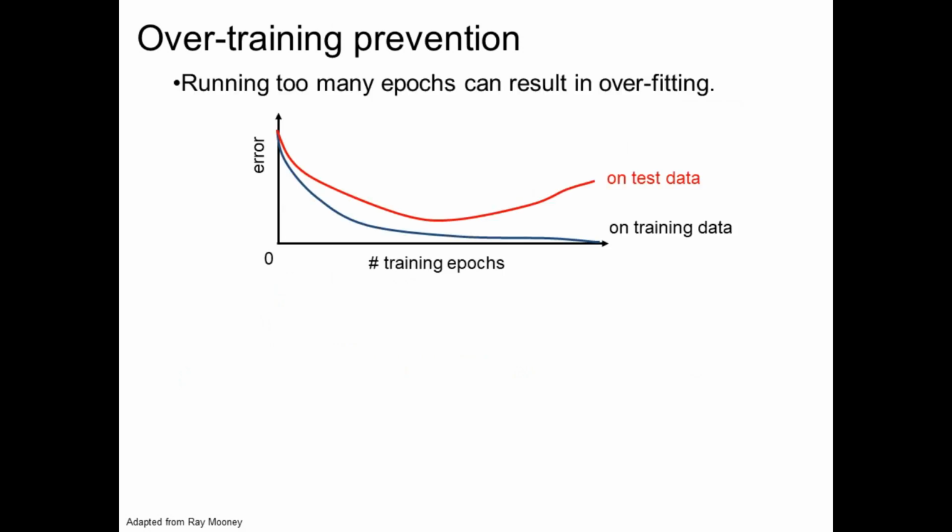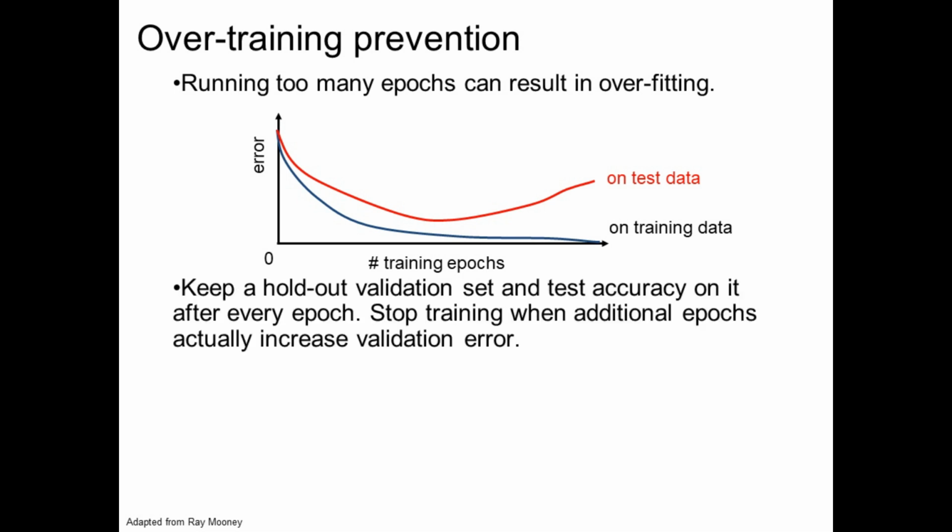So what we need to know is that we need to prevent overtraining to avoid computational complexities with respect to training data and testing data. Unnecessarily running too many epochs will cause overfitting. So keep a data set for validation purposes and test the accuracies on it on every epoch.